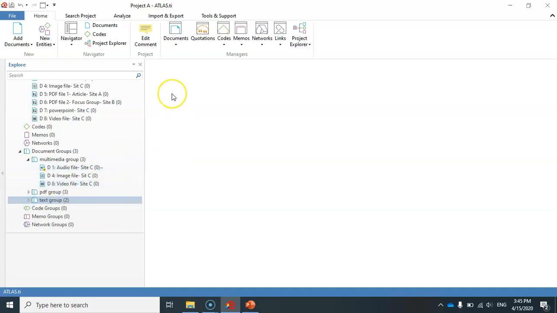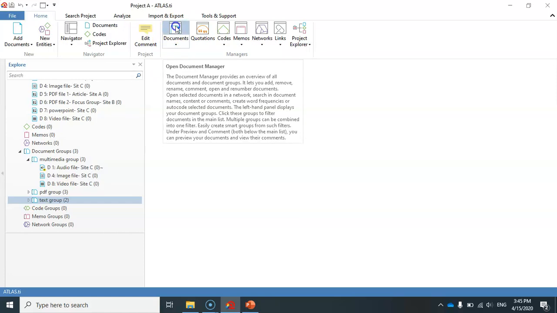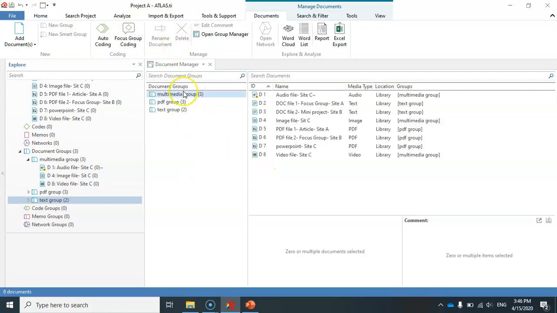All right, now allow me to click on document manager. Here again you can see that these are the document groups that I have already created and they are displayed here as well. Now let's try to create a few other groups.